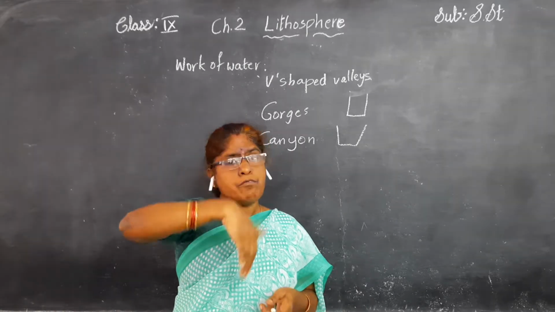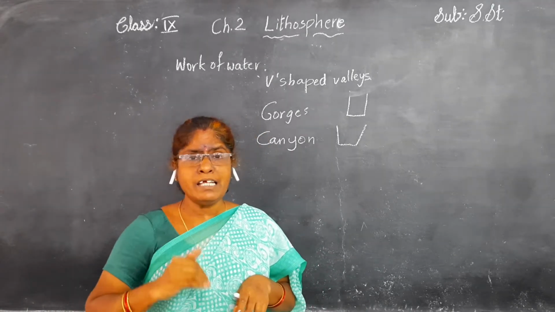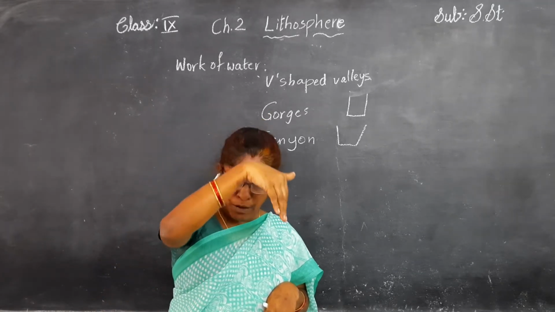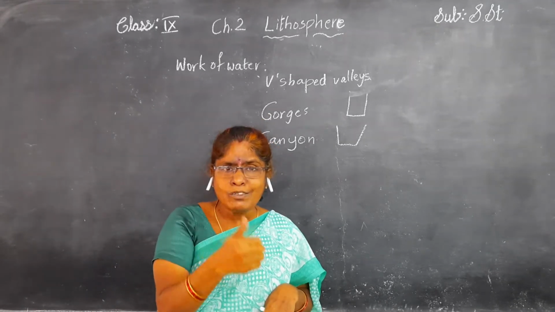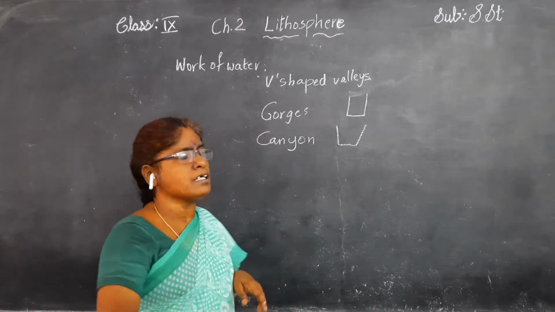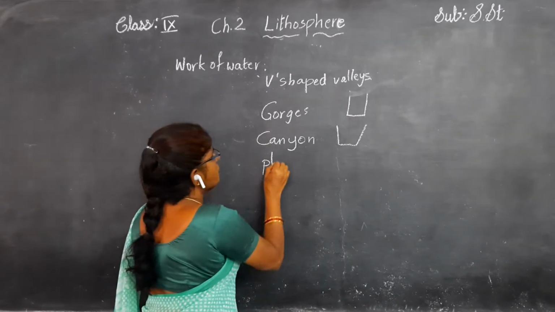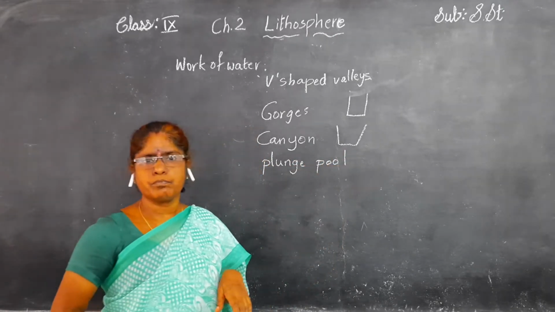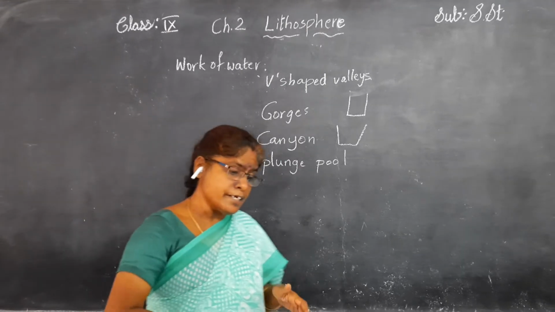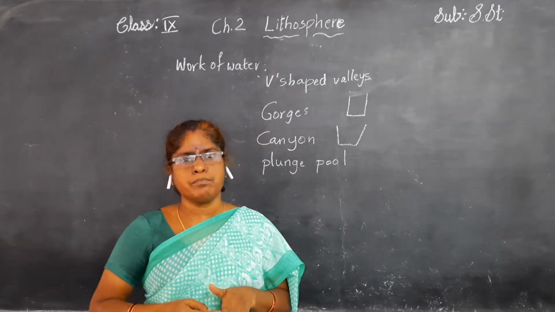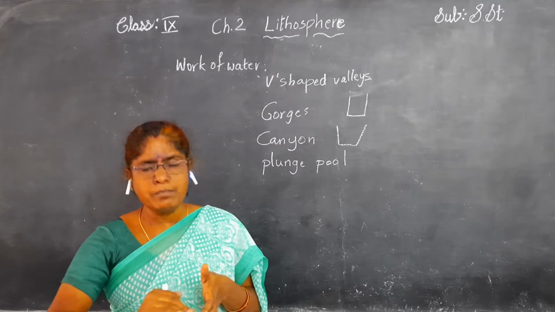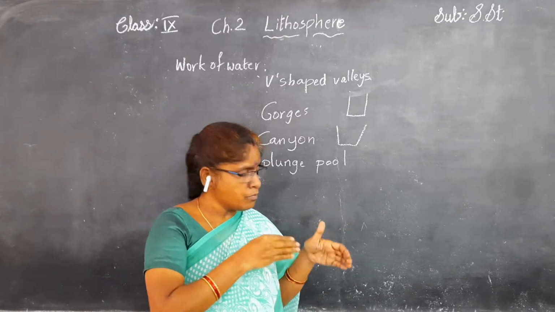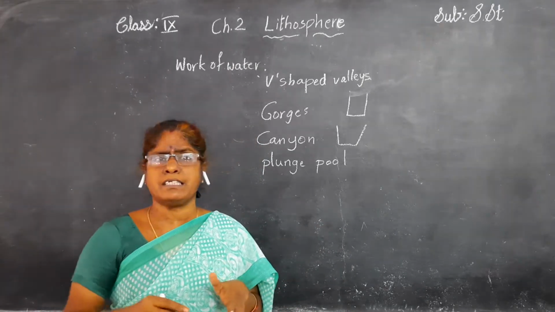We know that in the mountain areas, waterfalls are common. When water is flowing from the top, it digs out the rocks. Then it creates plunge pools. When it enters the plains, the flow of the water becomes slow. At that time, deposition and transportation will start.